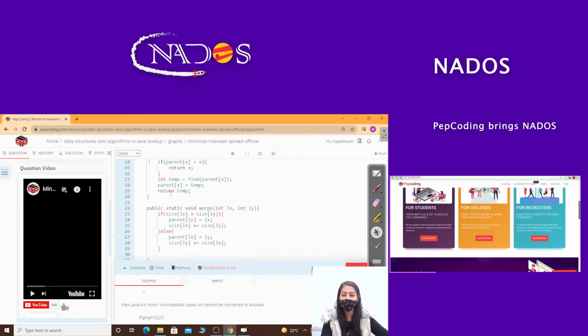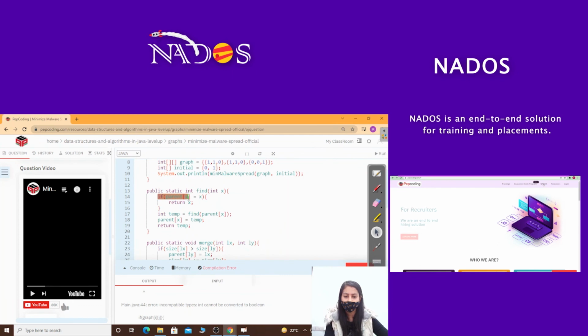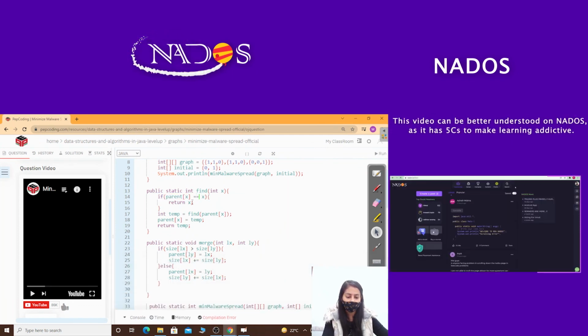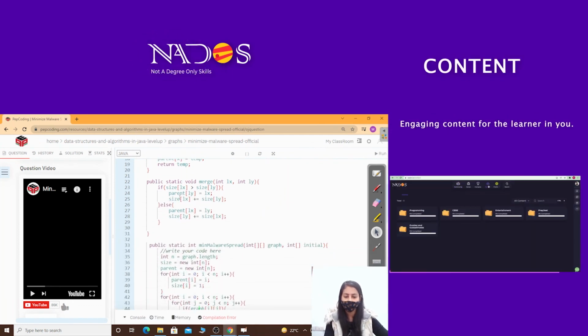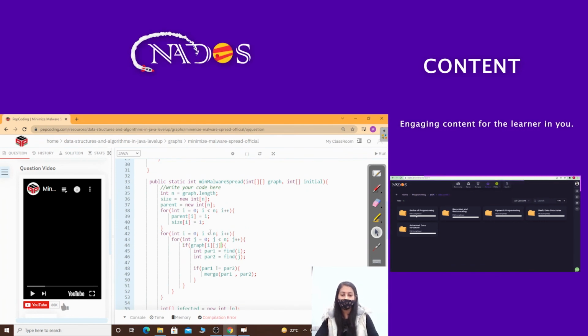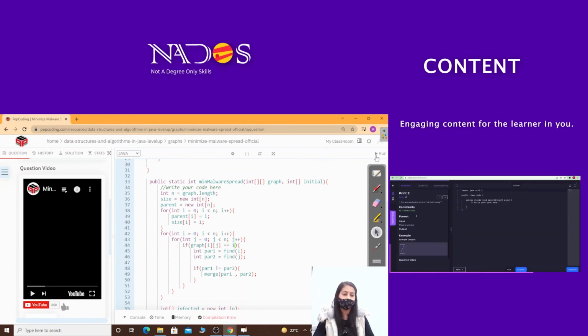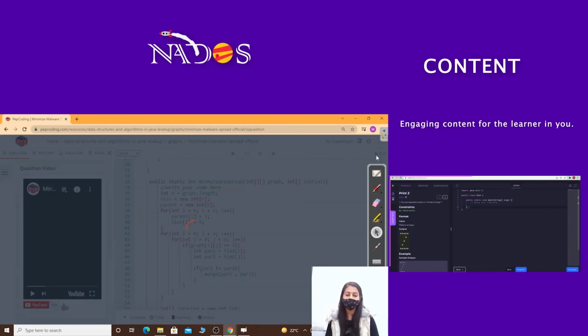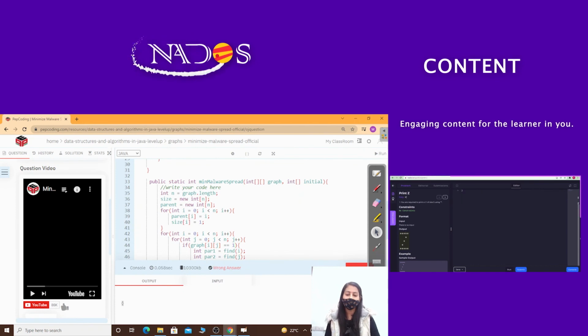So let's check. There is some compilation error. Oh, here it's equal to. Here we are checking that if the value is equal to 1, right? So we are getting the answer as 0, right?